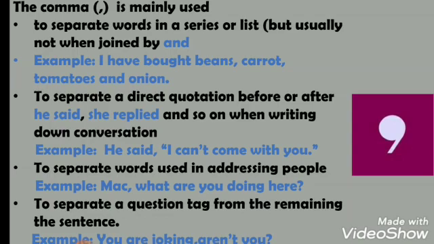If we address somebody like Mac, what are you doing here? So we will put a comma after Mac to address him. Fourth, to separate a question tag from the remaining sentence. Like, you are joking, aren't you? So aren't you is a question tag which is separated by a comma from the rest of the sentence.